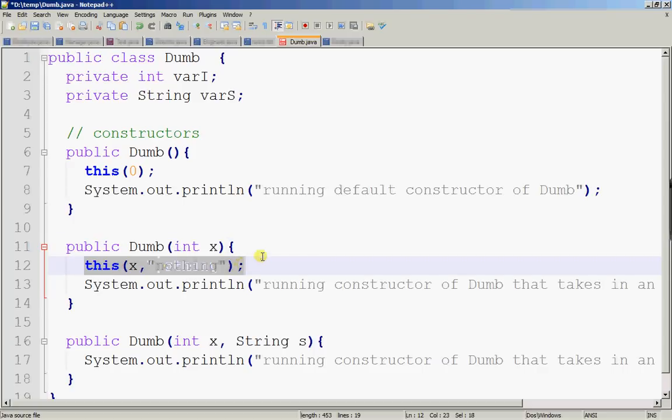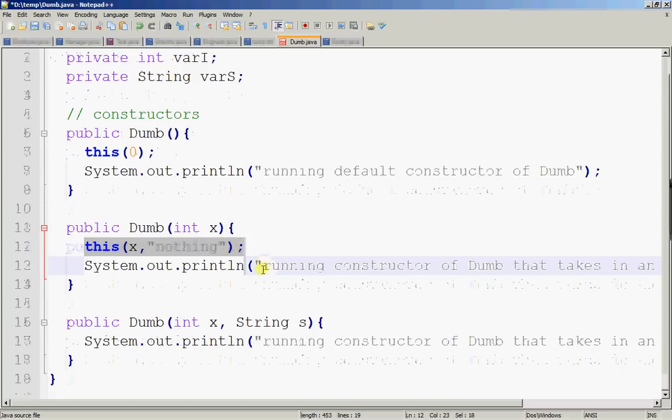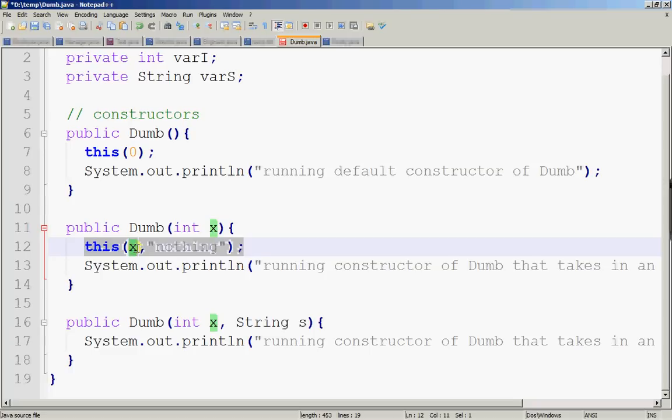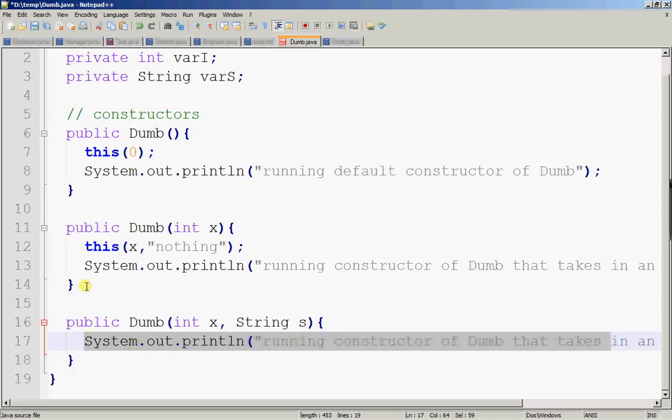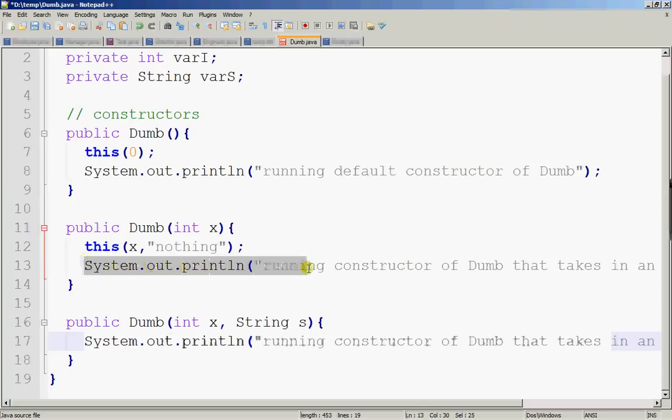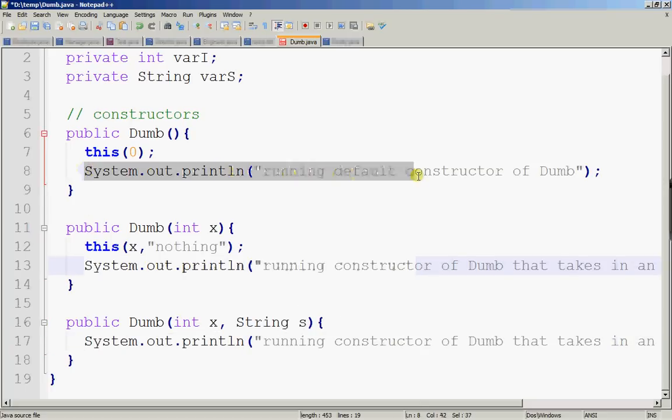Line 12, I will jump to a constructor which takes in a number followed by a string, which is line 16, this constructor. Okay, and pass in the number, comma, nothing. Alright, you print this statement out. You return to line 13, print this statement out. You return to line 8, print this statement out. Okay, let me save everything.